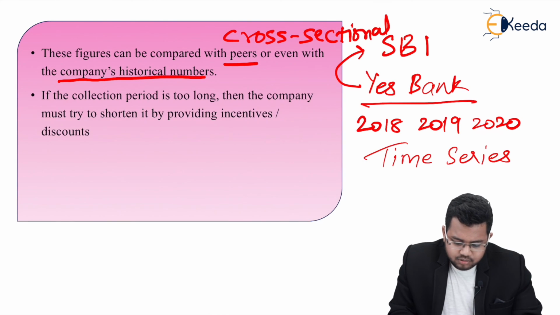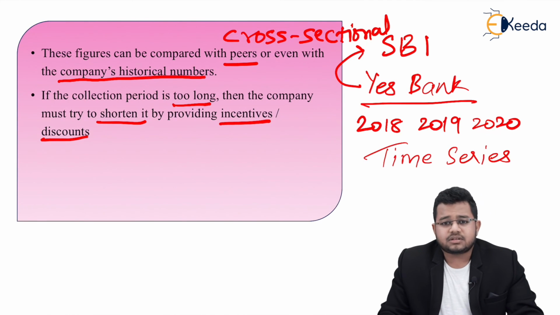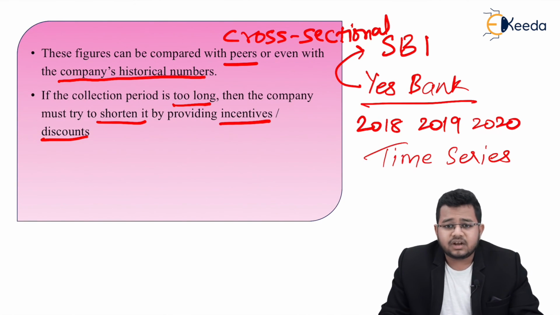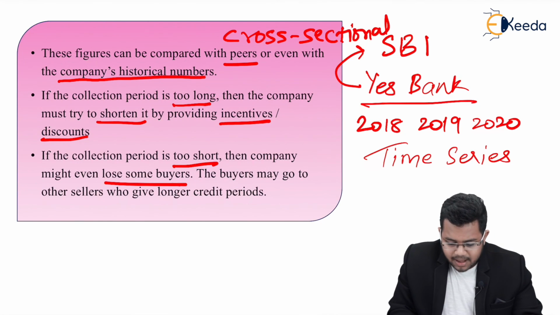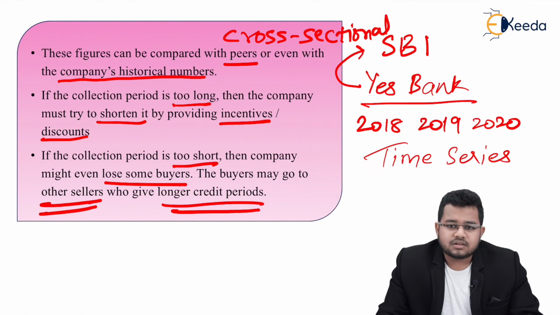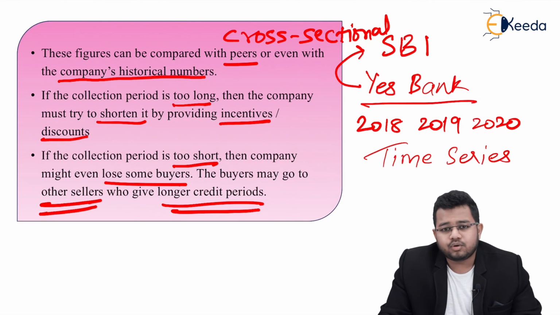If the collection period is too long, then the company must try to shorten it by providing incentives or discounts. See, if the collection period is 35 days and if you want to bring it to 15 days, give them some discount so that they pay earlier. If the collection period is too short, then the company might even lose some buyers. The buyers may go to other sellers who give longer credit periods. We had discussed this earlier. Shorter time period जो होता है, even that is not good. They might go to your competitors. So these are some ways to manage your accounts receivables.